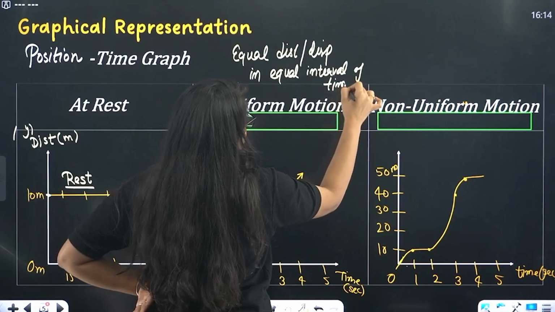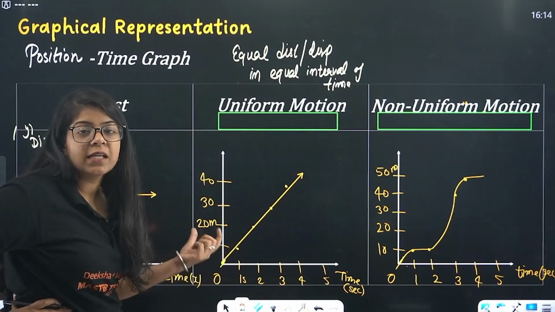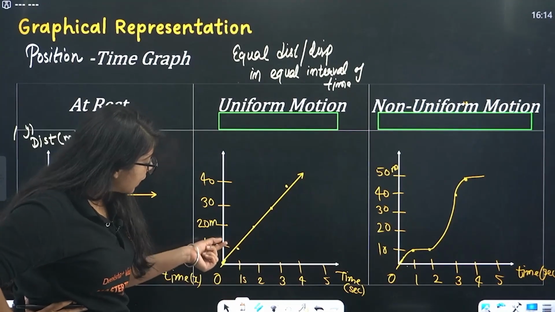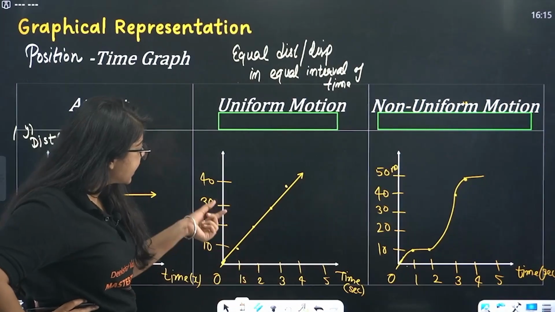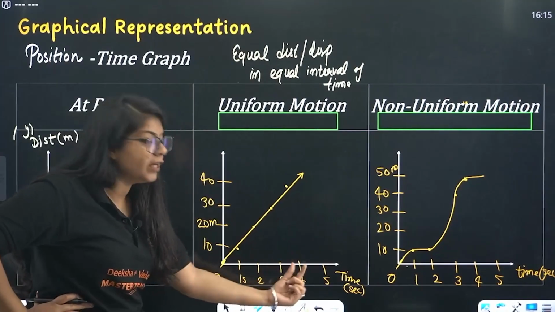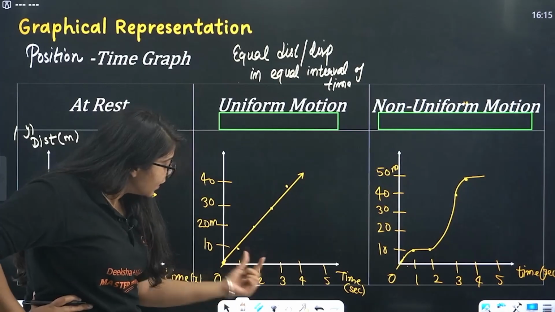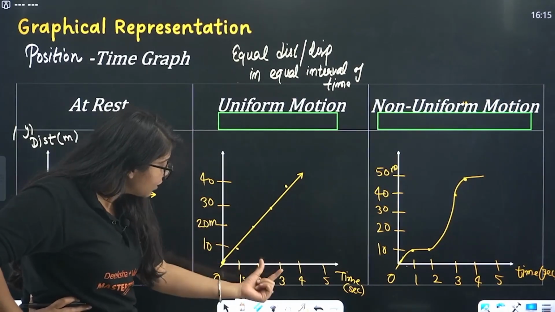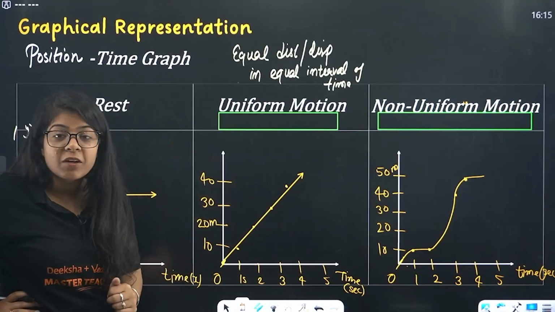So that means, see, the object started from 0 second, 0 meters. It goes to 10 meters in 1 second. Then another 10 meter in another second. Another 10 meter in 2 to 3 second. 30 to 40 meter in 3 to 4 second. So it is traveling 10 meters in 1 second, 10 meter in 1 second, 10 meter in 1 second. So equal distance in equal interval of time, right?